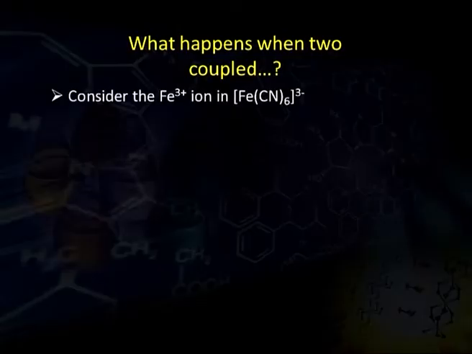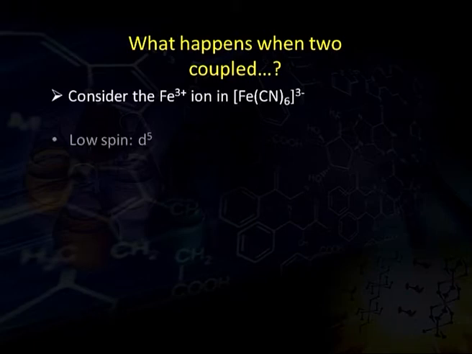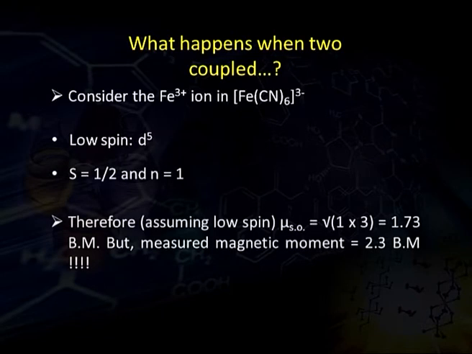What happens when L and S couple with each other? Consider the example of Fe3 positive ion in hexacyanoferrate complex. If it is a low spin complex, it is a D5 system, and in a D5 system for a low spin complex there is one unpaired electron remaining in the orbitals. S is equal to half for this D5 system in low spin.